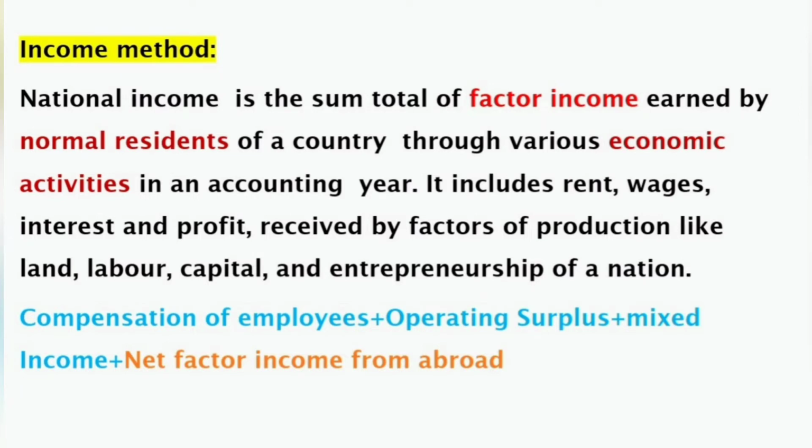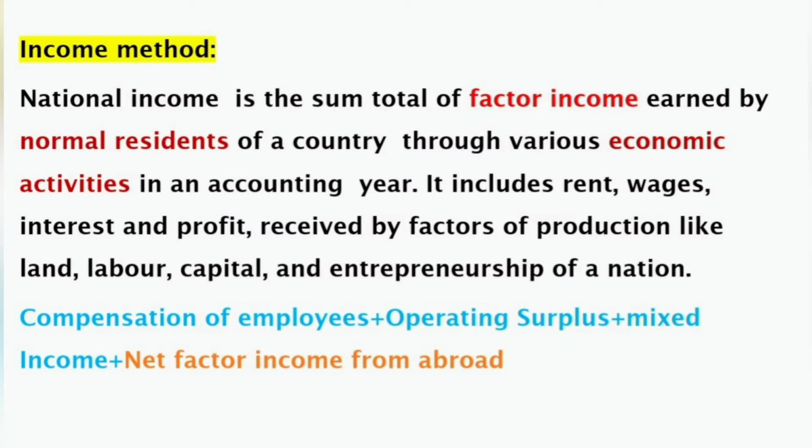It includes rent, wages, interest and profit received by factors of production like land, labor, capital and entrepreneurship of a nation. It is calculated in the following way: compensation of employees plus operating surplus plus mixed income plus net factor income from abroad.